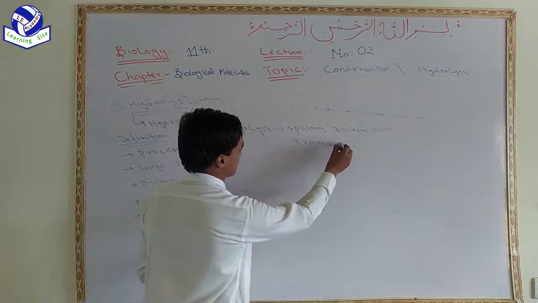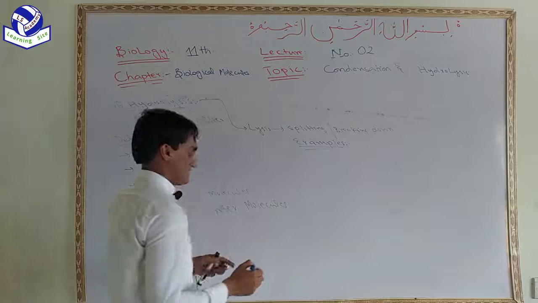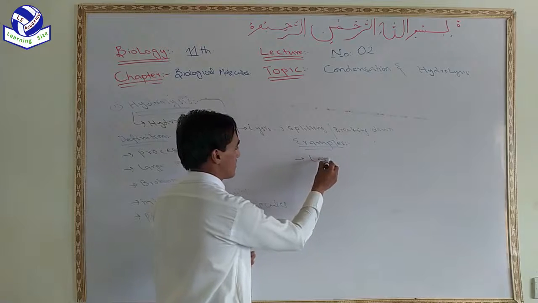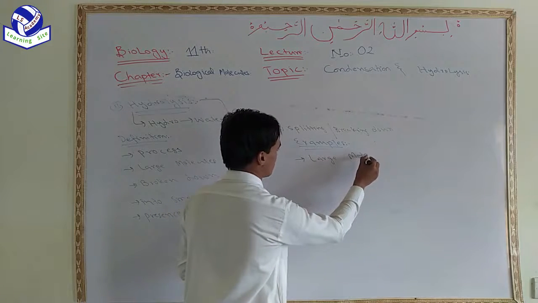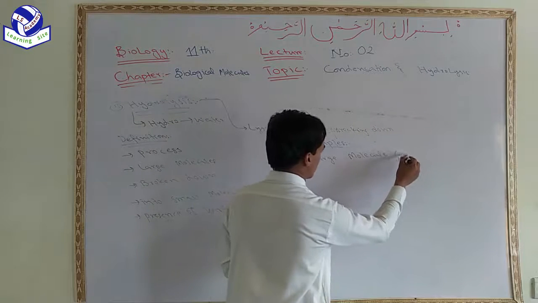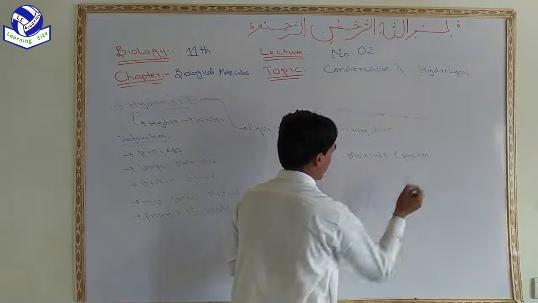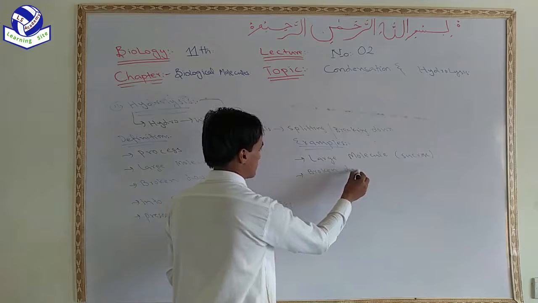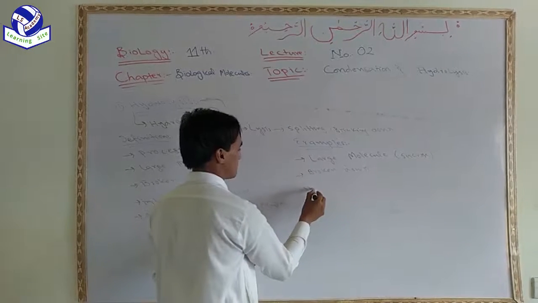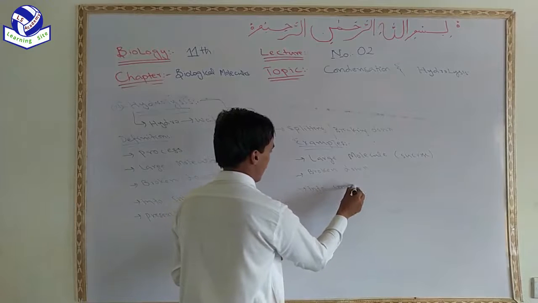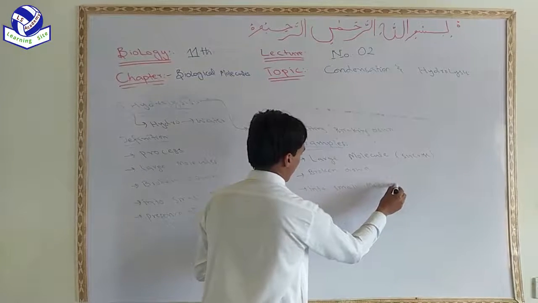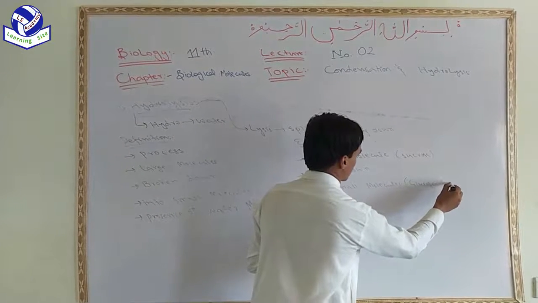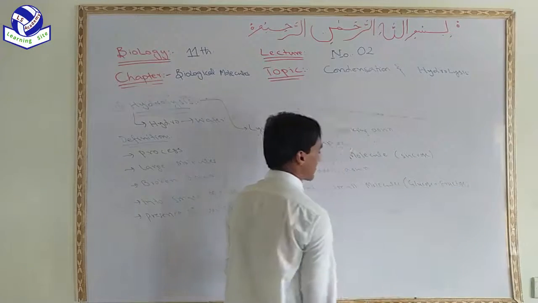Example: if we take the example of sucrose, a large molecule like sucrose is broken down into small molecules like glucose plus fructose in the presence of water.